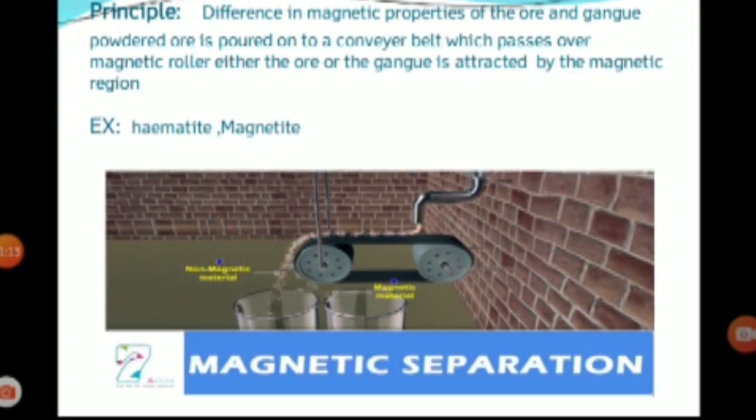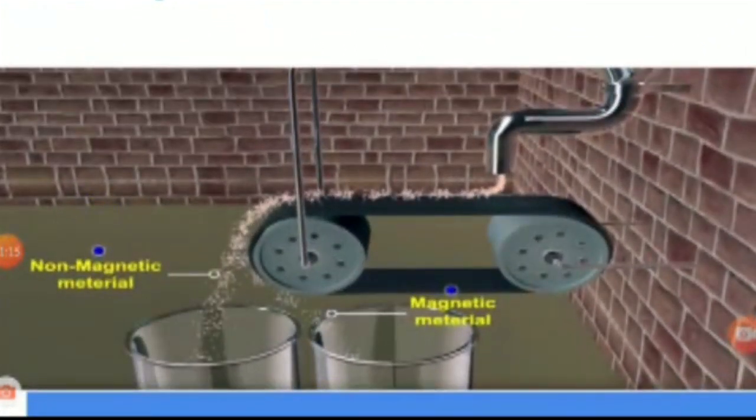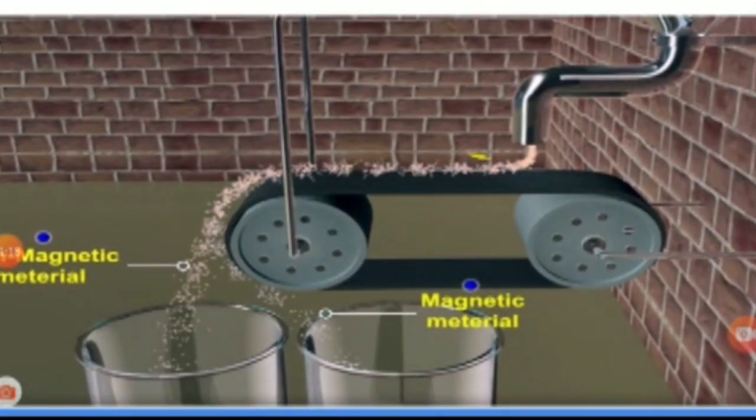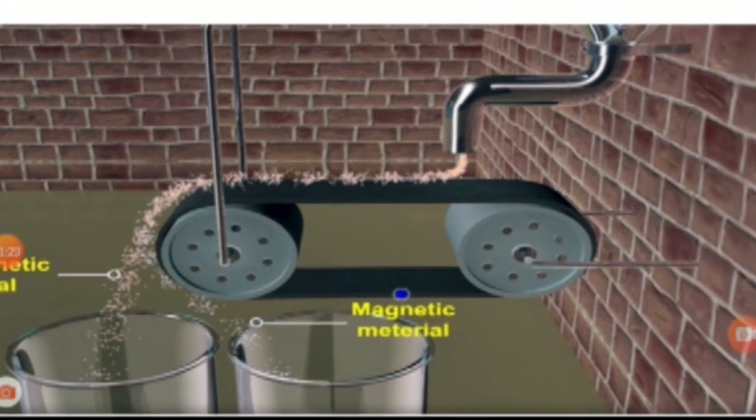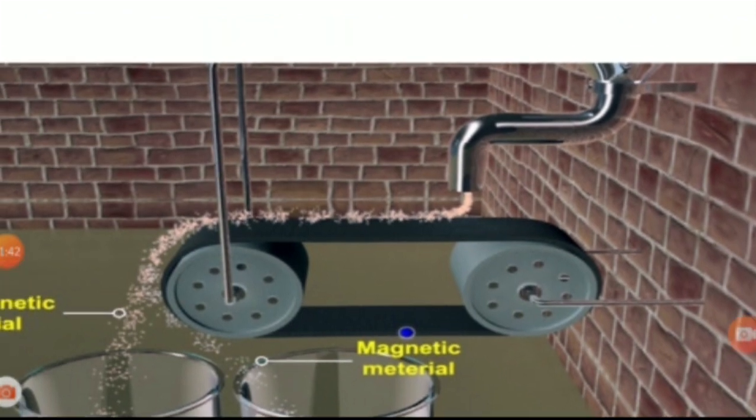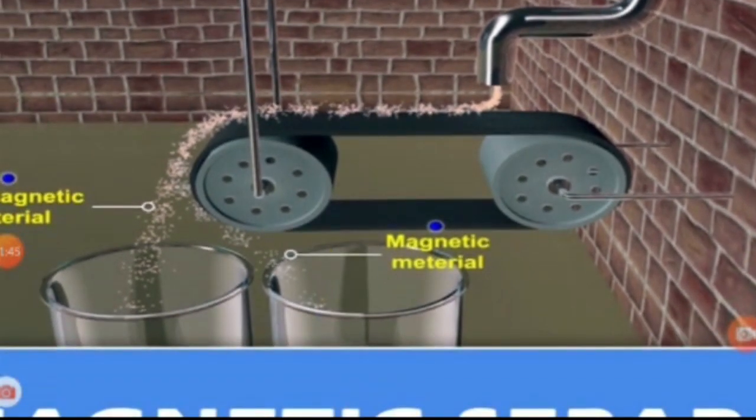When the ore material on the conveyor belt reaches near the magnetic roller, the magnetic substance, whether it is the ore or the gangue, is attracted by the magnetic region and falls down near it.